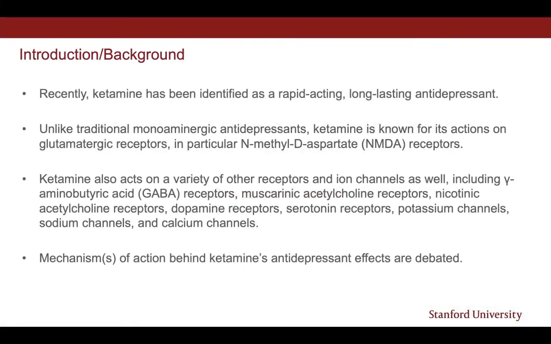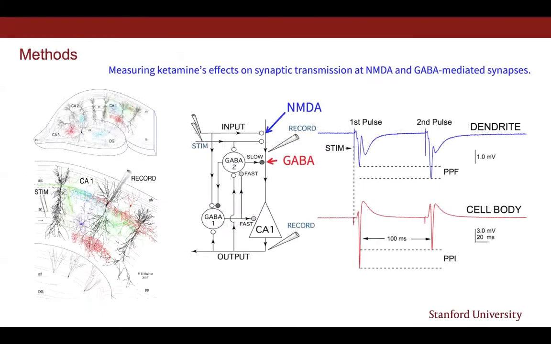Ketamine is a dissociative anesthetic that has recently been identified to produce antidepressant effects. Ketamine is best known for its actions on NMDA receptors, but it has also been shown to act on a variety of other types of receptors and ion channels as well. Thus, the mechanisms of action behind ketamine's antidepressant effects are not well understood at this time. We use electrophysiology techniques to measure ketamine's effects on synaptic transmission at NMDA and GABA-mediated synapses.